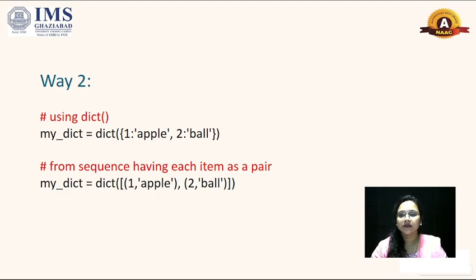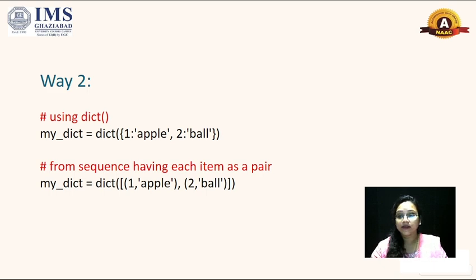Just like here, in the parentheses we have written curly braces, then 1 and 2 are keys, and apple and ball are their values. This means they are key value pairs.